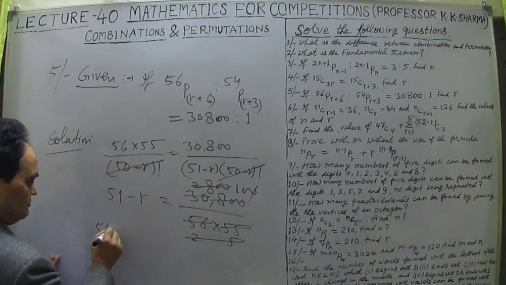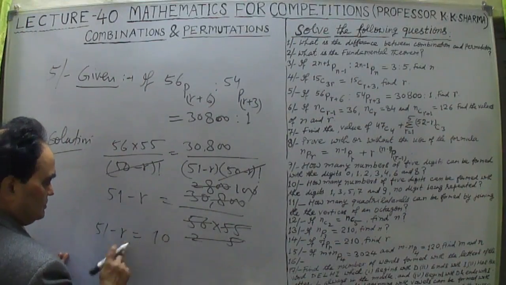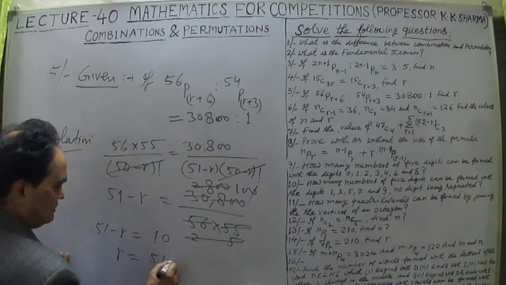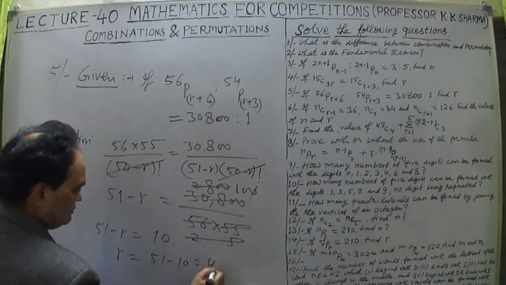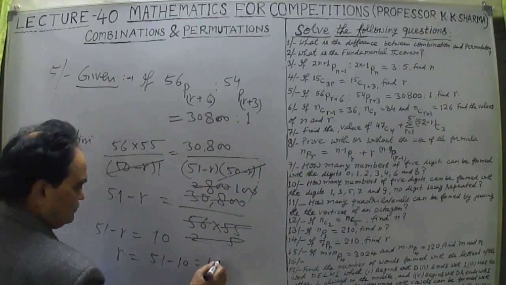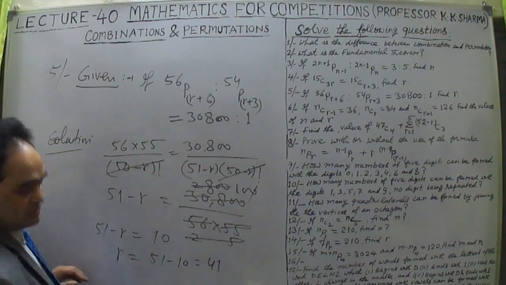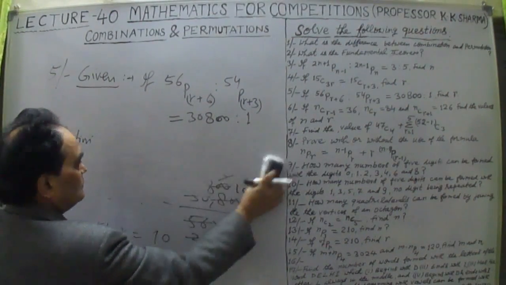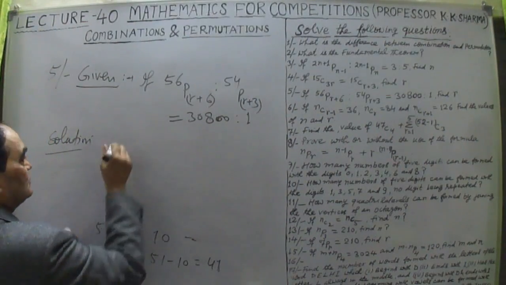So 51 minus r is equal to 10. Take r to that side, so r is equal to 51 minus 10, that means 41. So r is equal to 41. That is the answer.